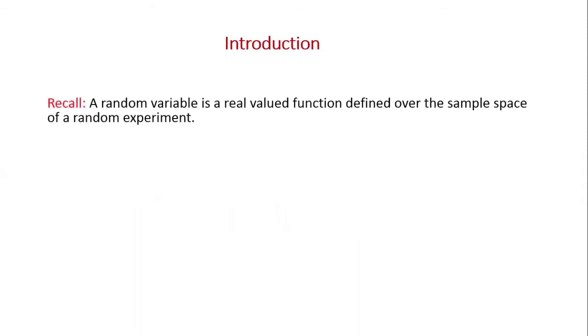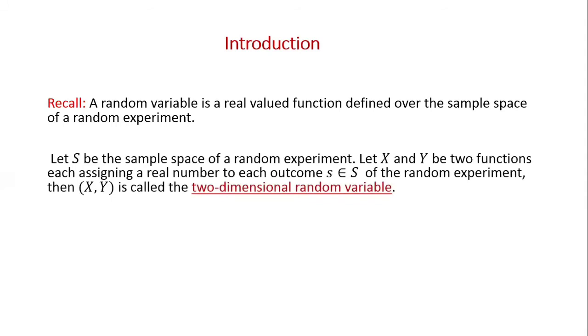Recall what we have studied in the first module, the definition of a random variable. It is defined as a real valued function defined over the sample space of a random experiment. Now we are going to define a two-dimensional random variable. Let S be the sample space of a random experiment. Let capital X and capital Y be two functions, each assigning a real number to each outcome of the random experiment. Then (X, Y) is called a two-dimensional random variable.